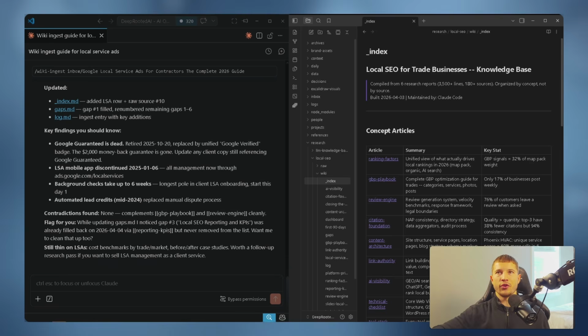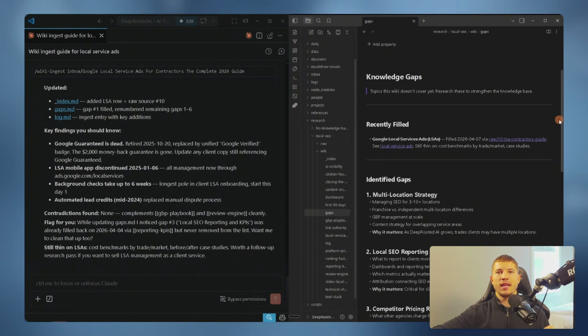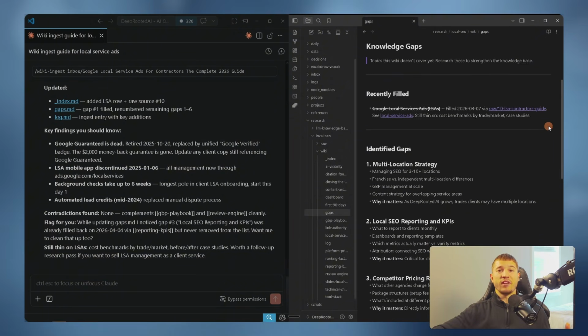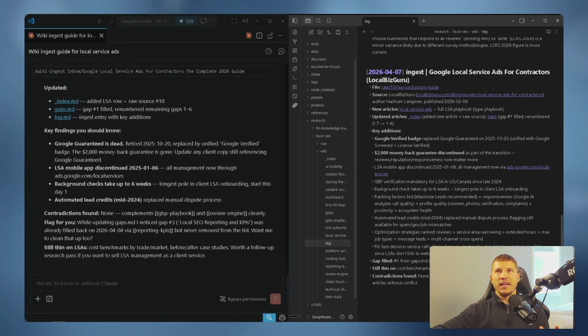So I showed you earlier the index.md, and we can see now at the bottom that a local service ads article was added. We can hop over to our gaps.md, and this gaps.md is simply Claude Code's idea, after our first initial massive research compiling all the articles, of the specific areas that Claude figured out we were missing. In this case, we had 7 gaps missing, but you can see here that Google local service ads was recently filled out, and now we're not missing that gap anymore. And then finally in the log.md, we can see our ingest here, Google local service ads for contractors, with the date of today and everything we need to know about what was changed.